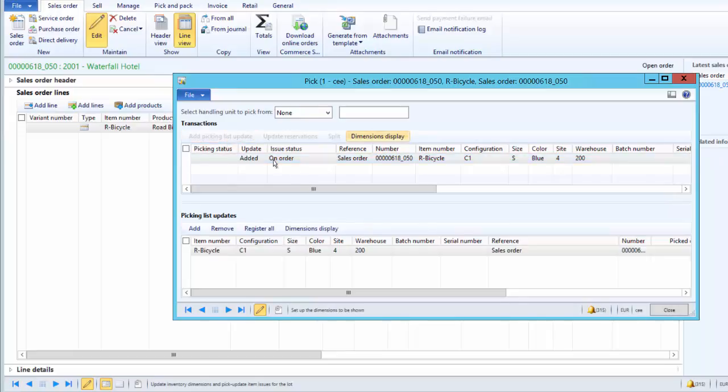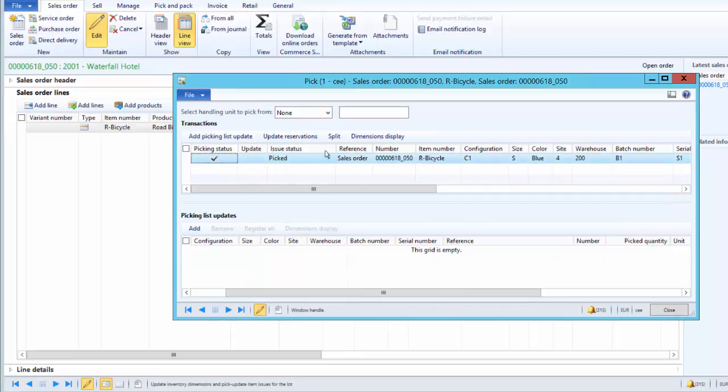We click on add picking list. Here, let's say we give a batch number and serial number. This is required because it's enabled for this product, and then we click on register all, and it would have given an error if physical negative inventory was not allowed. Since it is allowed, it has picked.